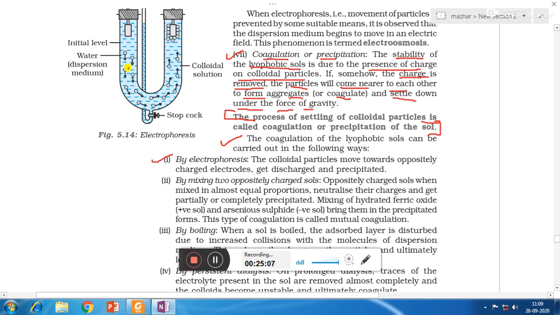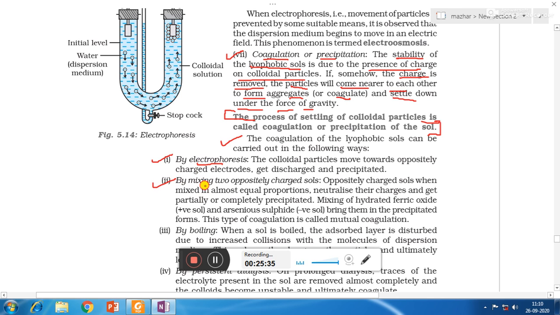Already we have seen in this diagram that in electrophoresis, the negatively charged sol gets attracted towards the positive electrode and gets discharged. That means the charge of the electrode and the charge of the colloidal particles being opposite, they will cancel out each other, and so the particles will become chargeless and start combining with each other. So coagulation or precipitation will take place by electrophoresis.